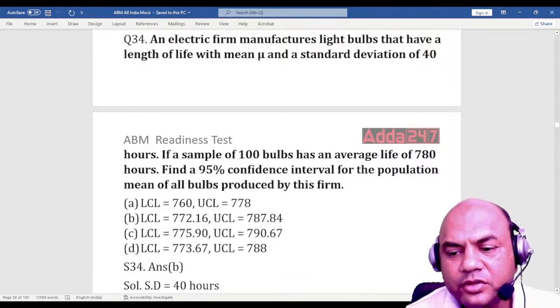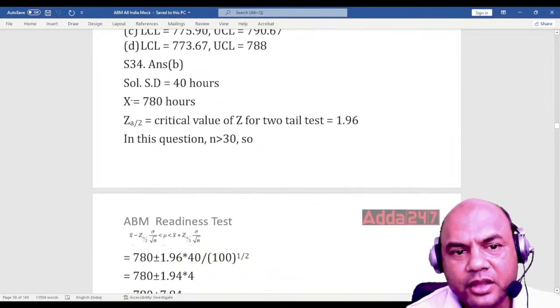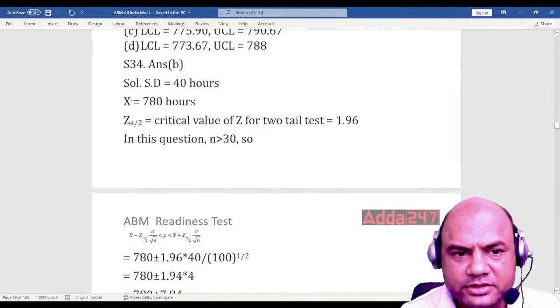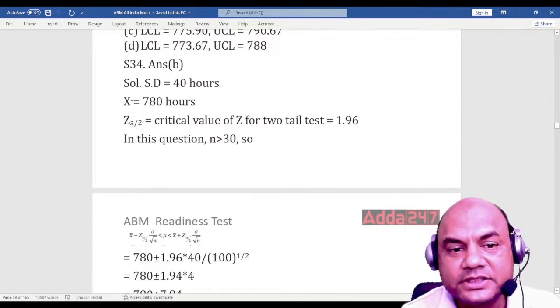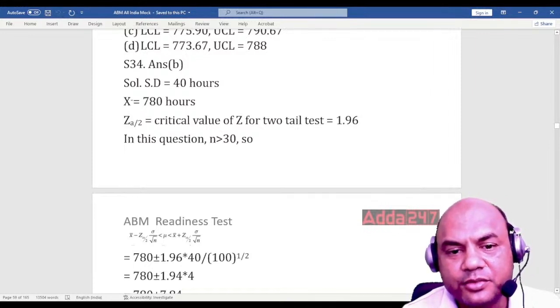Okay, so there are two parts. One is population, second is sample. Now look at it. Now answer B is of no use to you. I'll give you the answer and explain it. That's better. Standard deviation is given as 40 hours. Okay, X bar is what? X bar is 780 hours. Now 780 hours is for the sample. Okay, so Z alpha, the critical value of Z for a two tail test, that is 1.96.